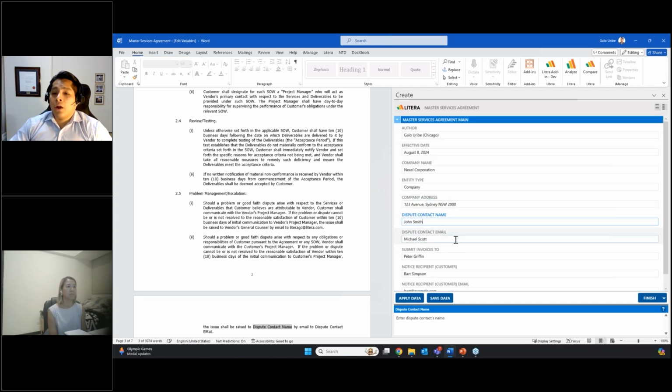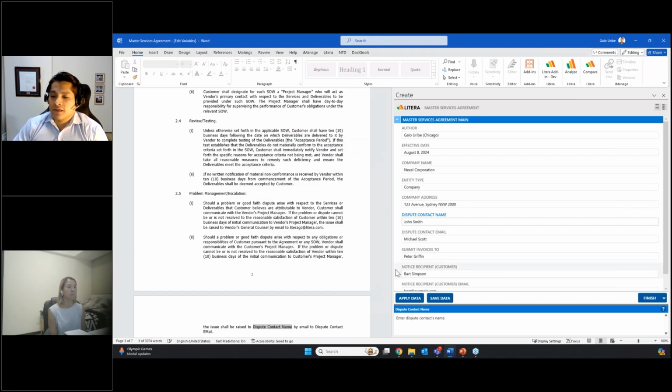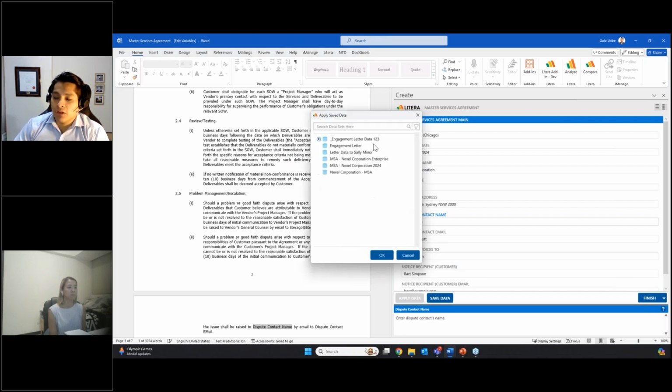So here I can change this to John Smith. I can update some other names or some other fields if I need to. And if I then want to save these answers as a new data set, I can also do that. I can simply hit the Save Data option, and this data set pop-up will appear, and I can then give this data set a name, add some help text, click OK, and then this data set will be saved into the system. And whenever I click Apply Data, it will appear on my data set list here.